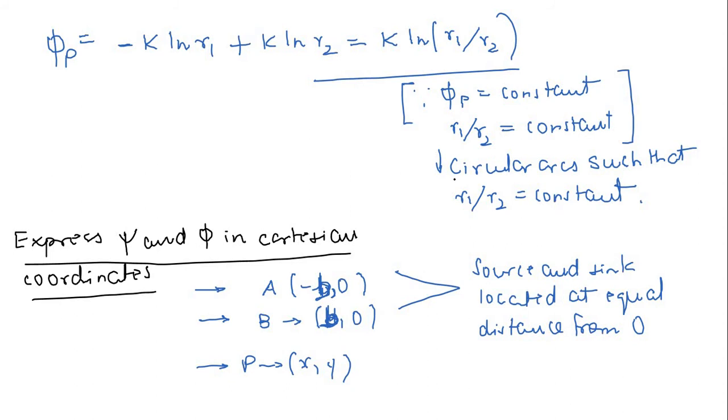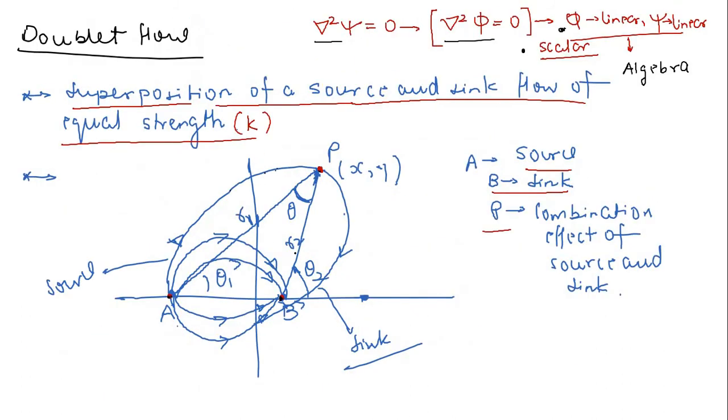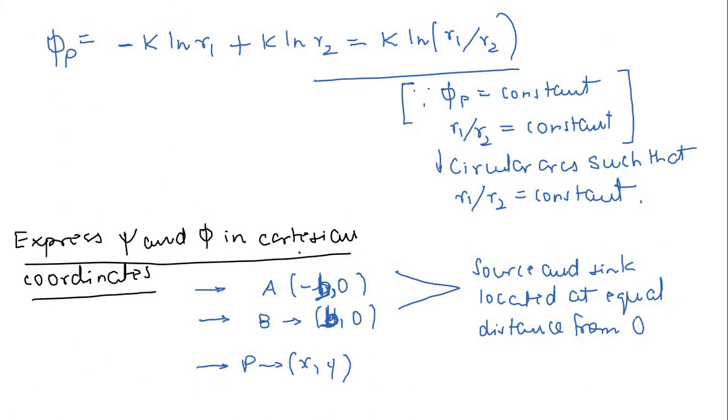So in this case you can assume that r1 by r2 is equal to constant, and finally you will have the equipotential pattern as circular arcs such that r1 by r2 is constant. So circular arcs such that the ratio of these two lengths, this one and this one, should remain constant, right? But right now, let's not go into that. I will come to that later on, or we will further simplify, and then we will try to draw the entire picture, this entire pattern for equipotential line.